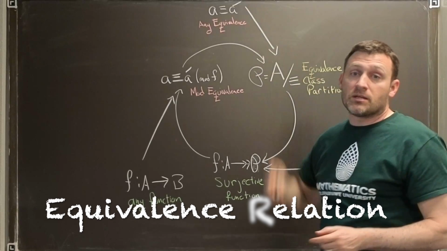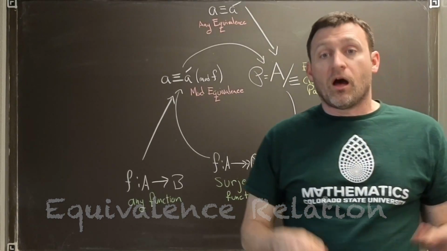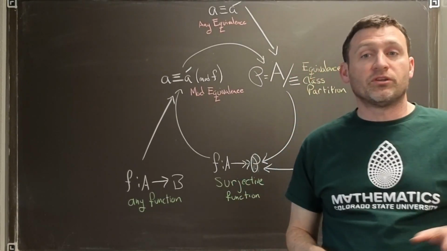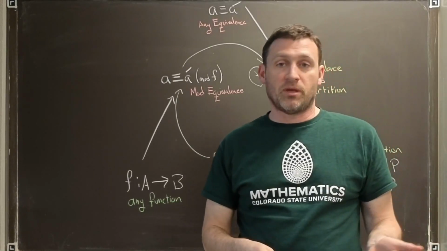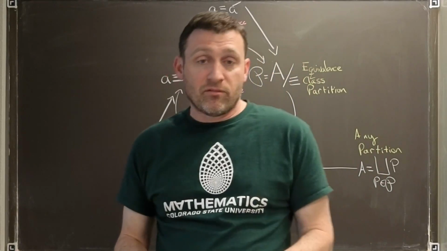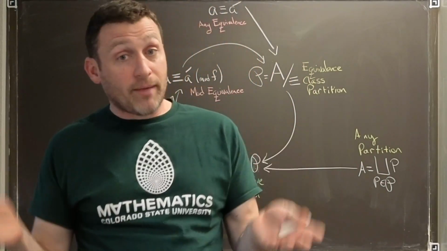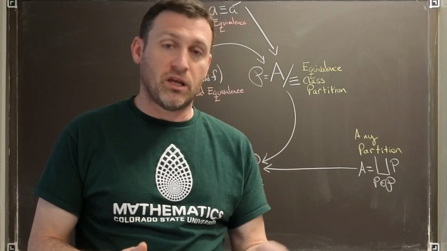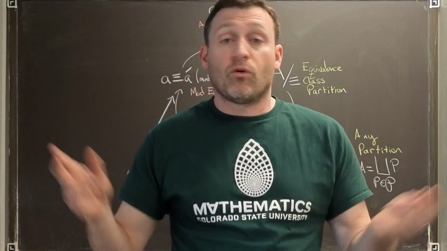Let's start with the concept of an equivalence relation. I'll remind you what that means. What we're trying to do is say, what does it mean for two things to be equal? We could, for example, think of a photograph. If we take a photograph and save the file, we have some choices to make. Perhaps we save it as a JPEG, or a PNG, or a BMP, or a GIF, or many other formats.